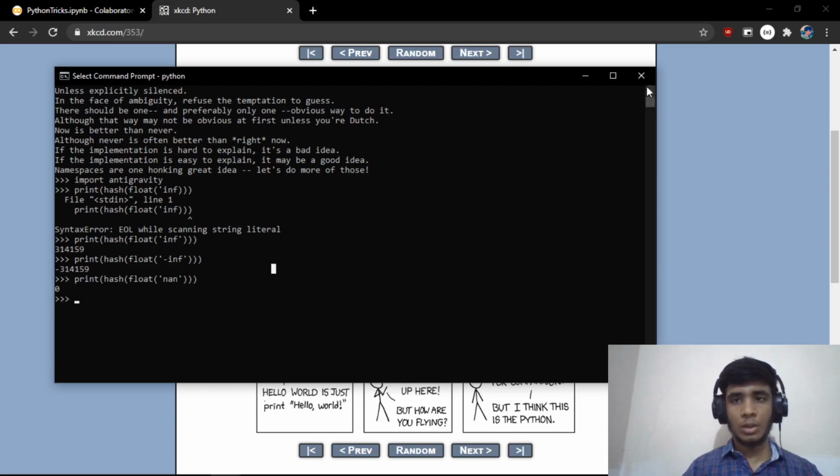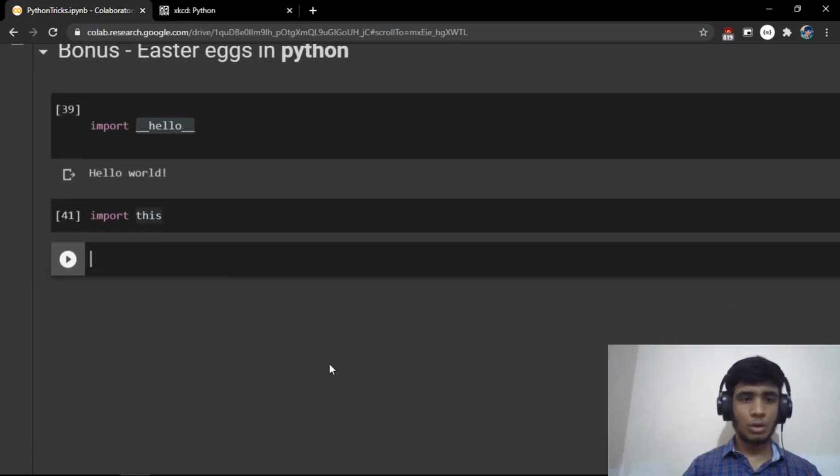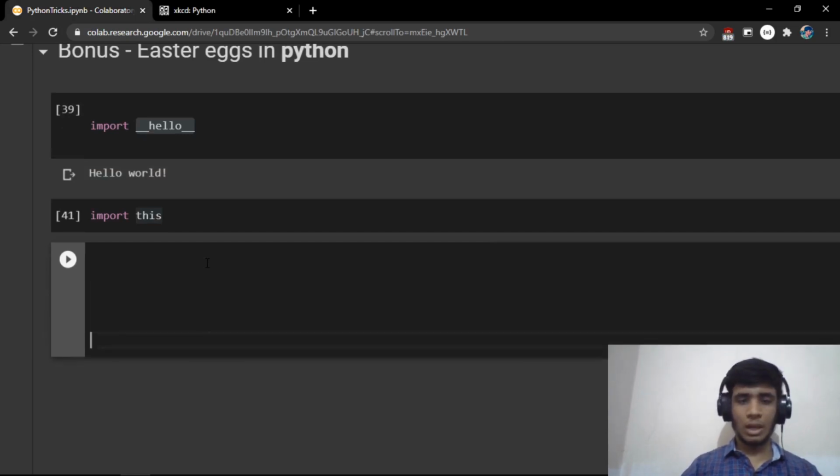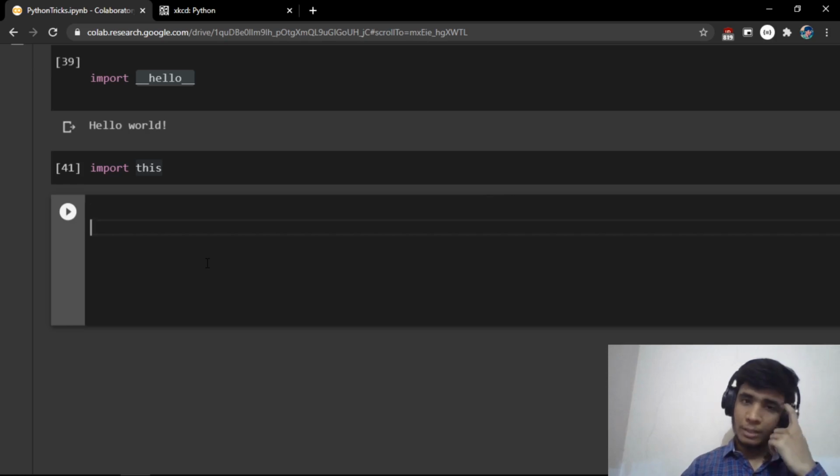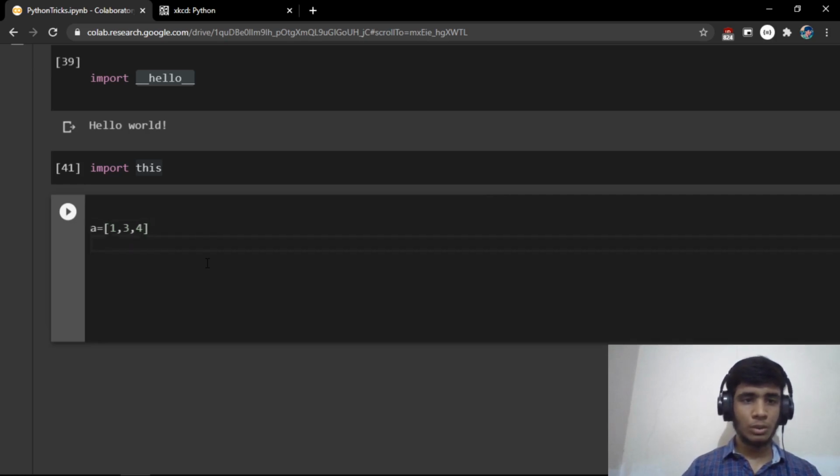And there is also one more thing that I want to share. I will write a piece of code here, and try to guess the output, and let me know in the comments whether you got it right or not. Let's keep it simple. Let's say a is equal to 1, 2, 3, 4, and b is equal to a.